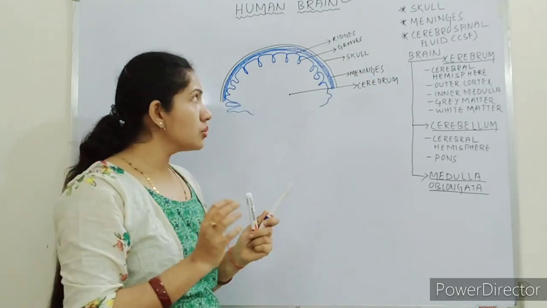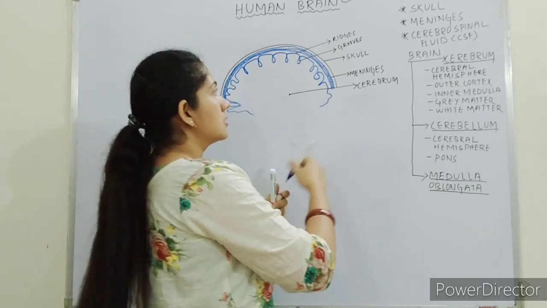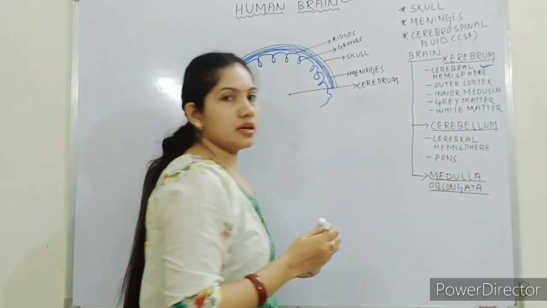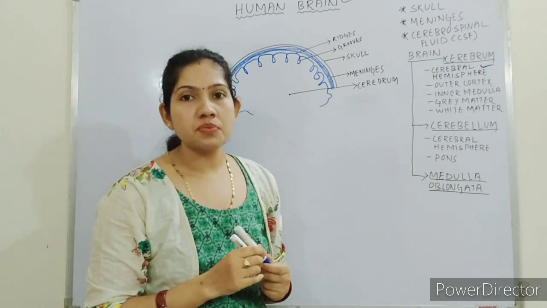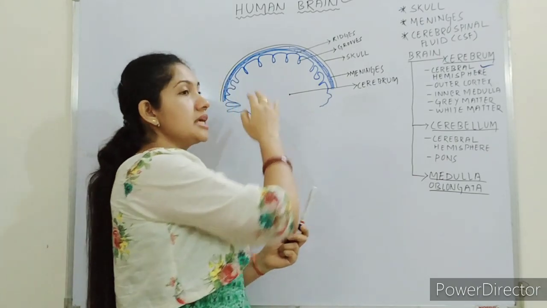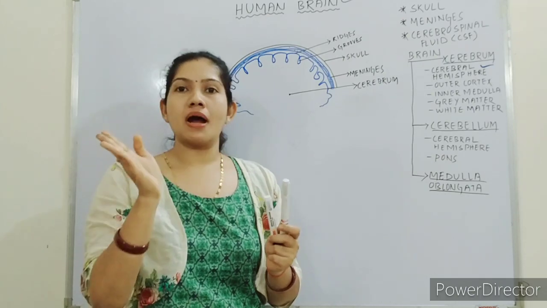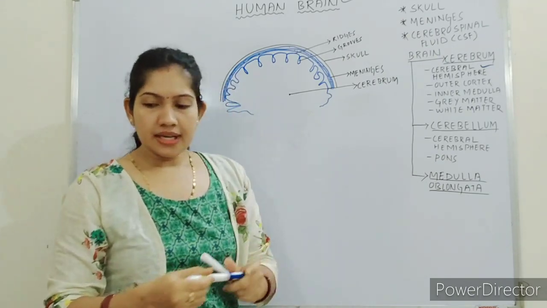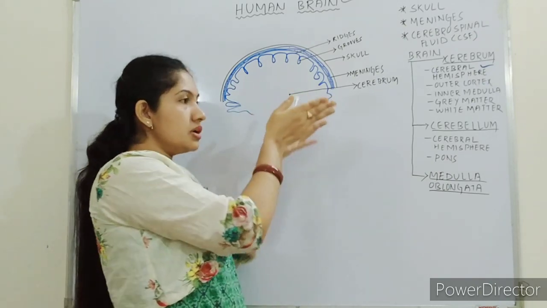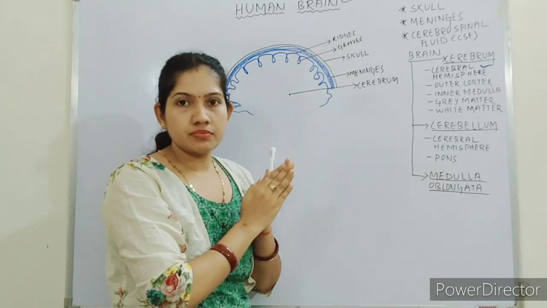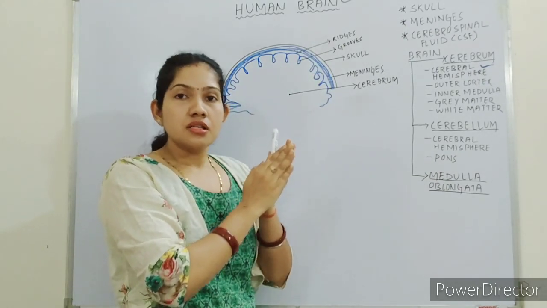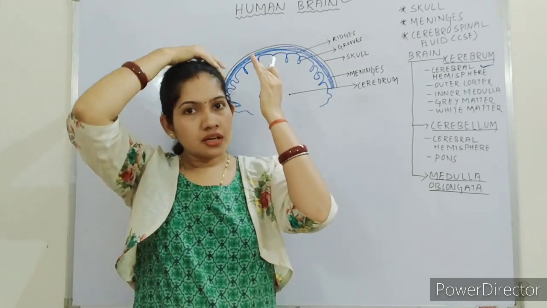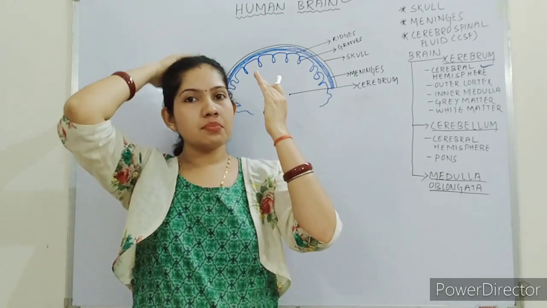The first term here is cerebral hemisphere. Cerebrum is divided into two parts, the left part and the right part. In this diagram, I am showing you just the side view of the brain. Just imagine a front view of the brain.